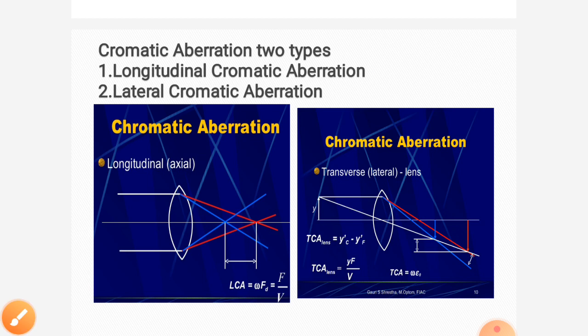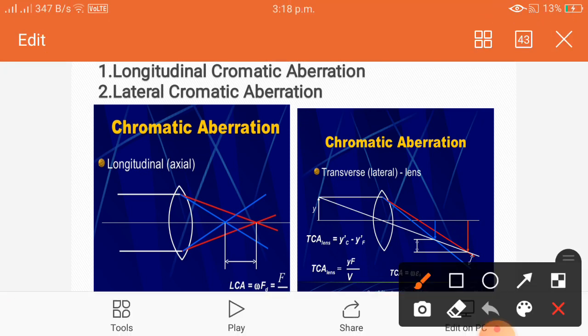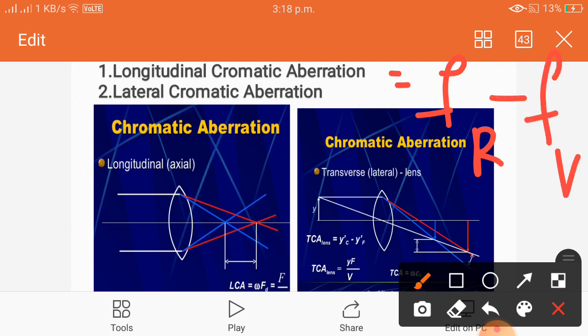If light is incident from infinite distance, then longitudinal chromatic aberration is Fr minus Fv. Longitudinal chromatic aberration is Fr minus Fv, if the object is at infinite distance.